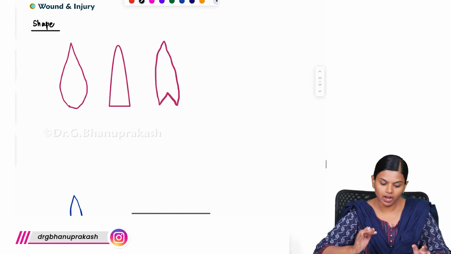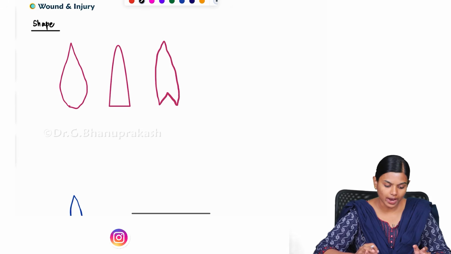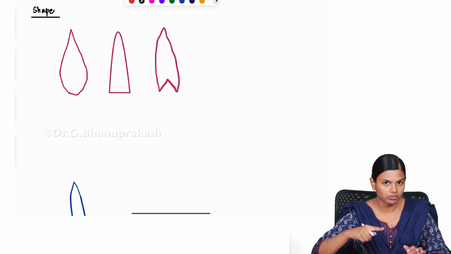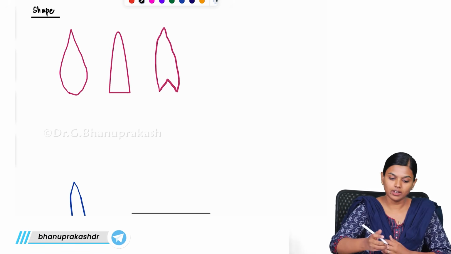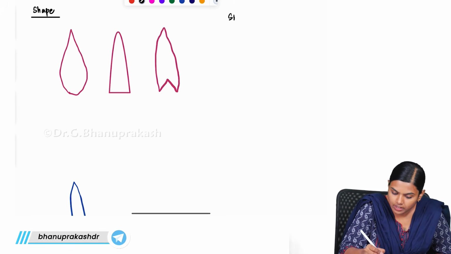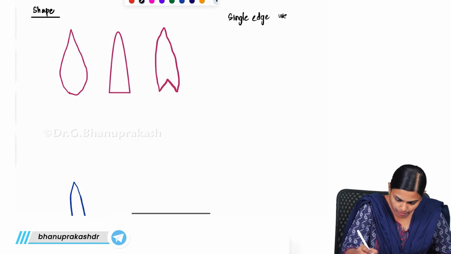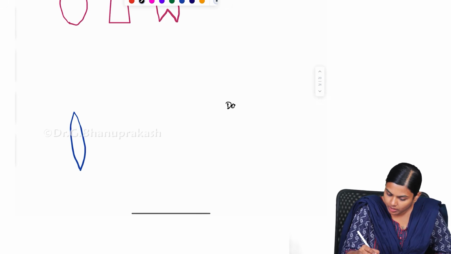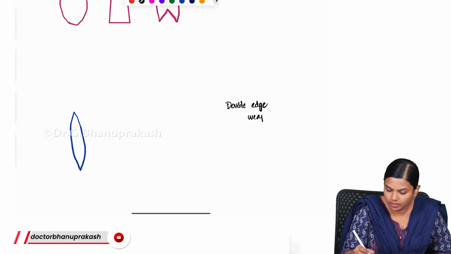And apart from this, we can also identify the nature of the weapon by looking at the shape of the stab wound. Generally you have a single edge weapon and a double edge weapon.